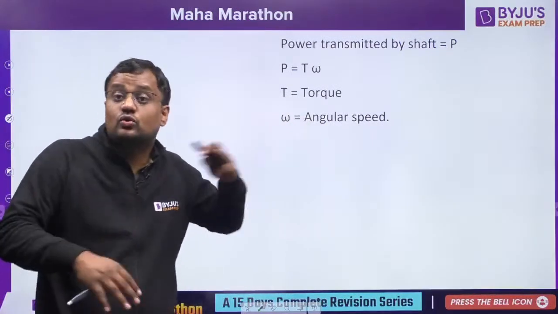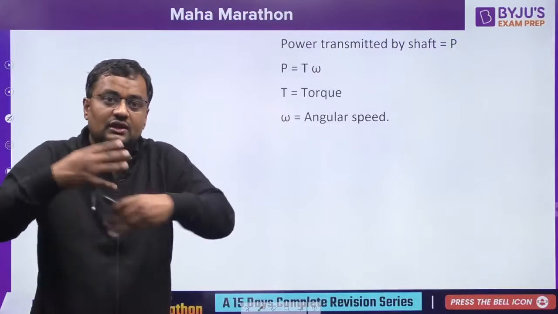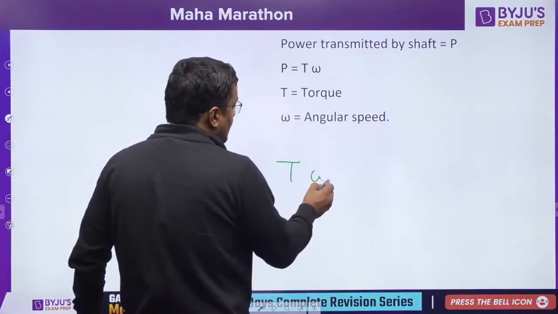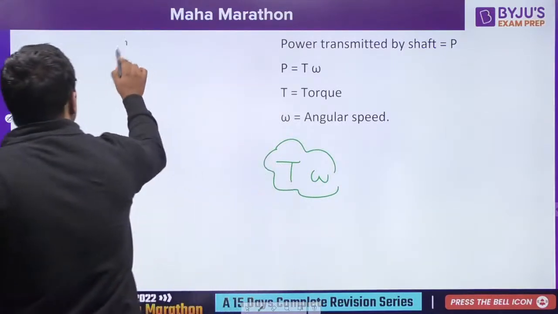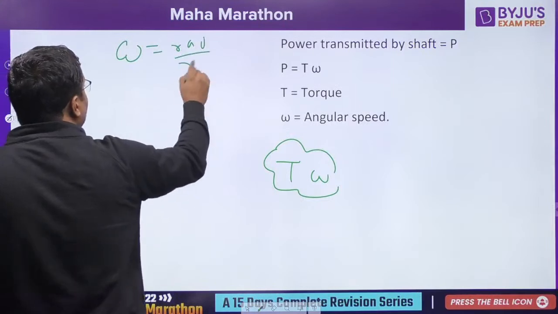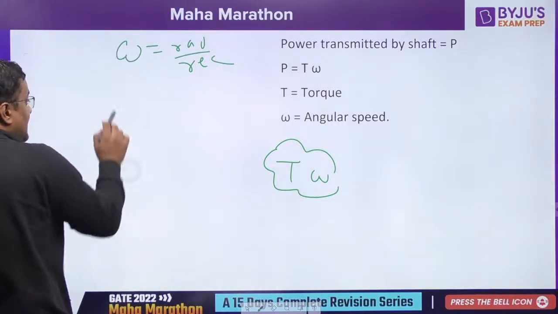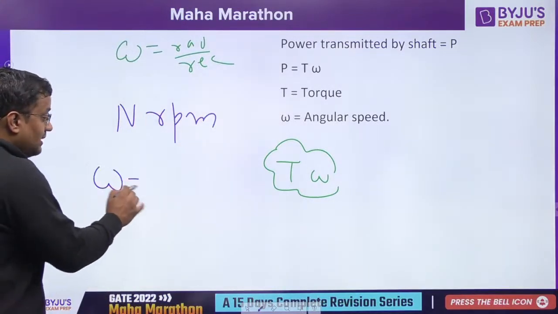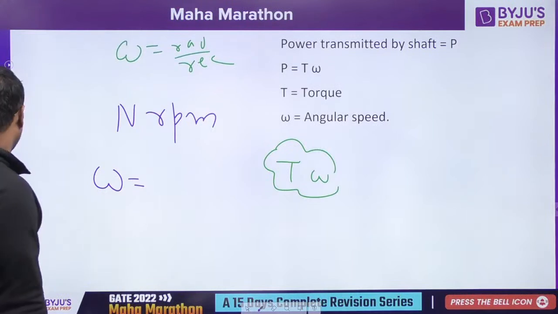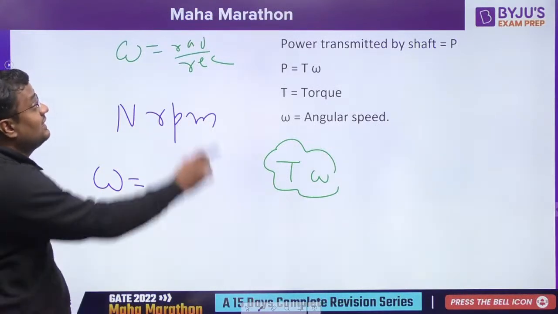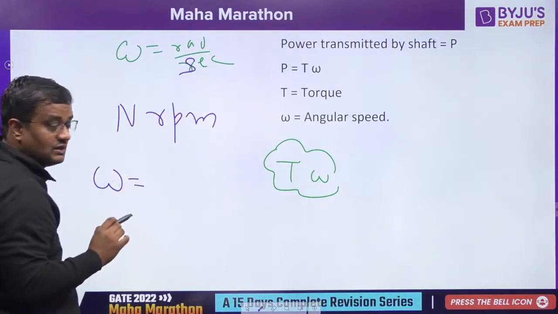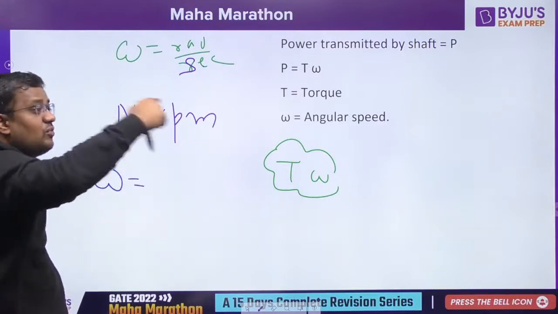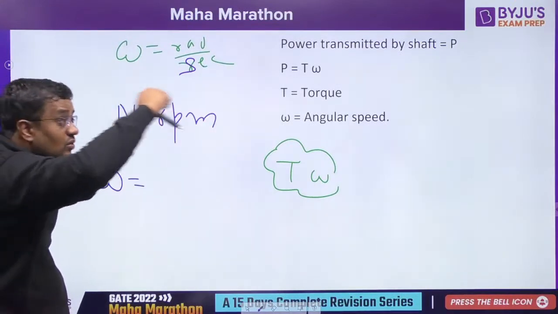Now power transmitted by shaft. I am now talking about the rotating shaft, like a sugarcane juice machine. So power transmitted by shaft is T into omega. Omega is angular speed, in radian per second. Suppose a shaft is having N rotations per minute. So what is omega? How much is it revolving per second? If N rotations per minute, for one rotation how much angle? 2 pi.